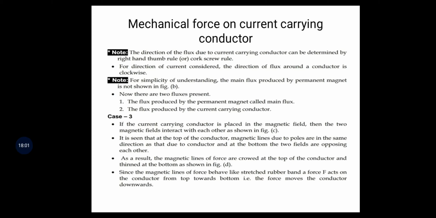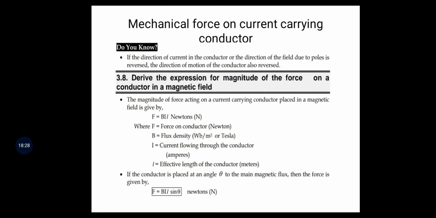The magnetic lines of force behave like stretched rubber bands. A force F acts on the conductor from top towards bottom. That is, the force moves the conductor downwards.